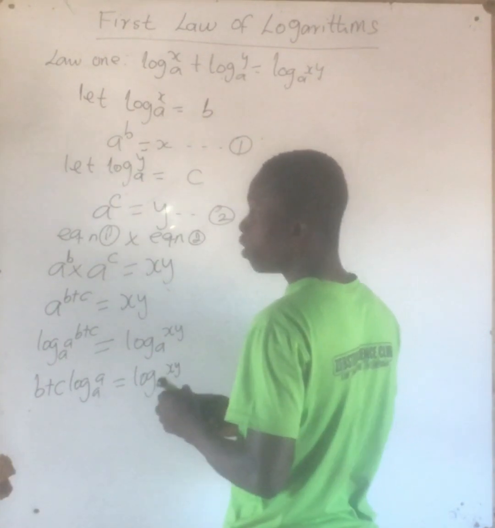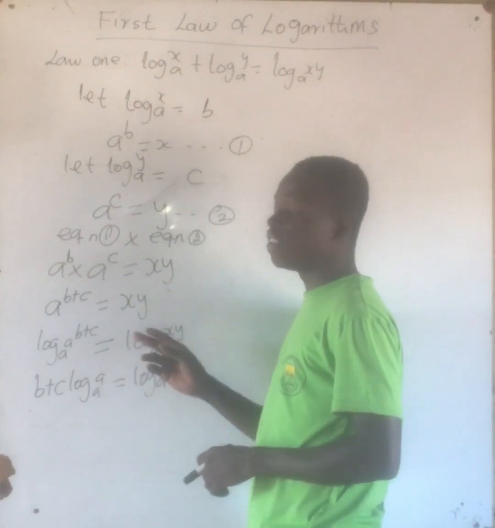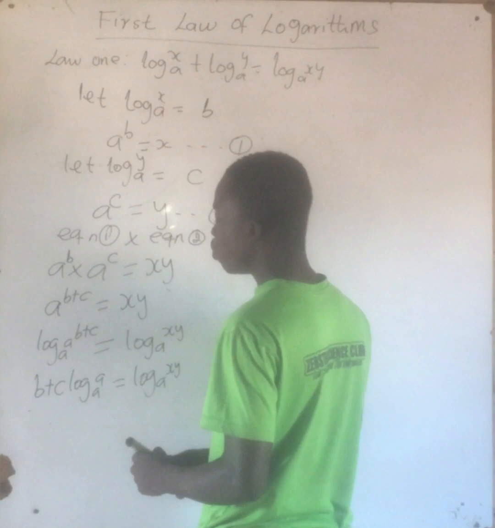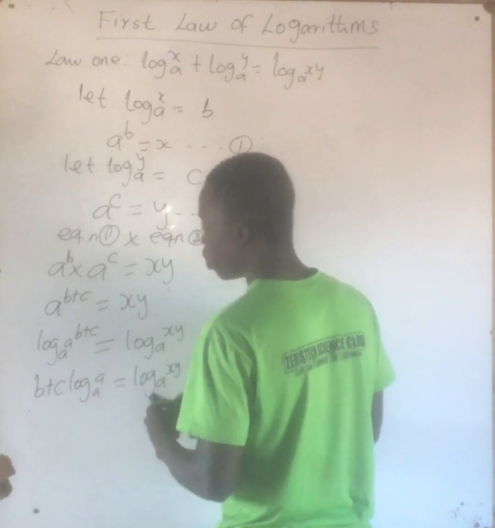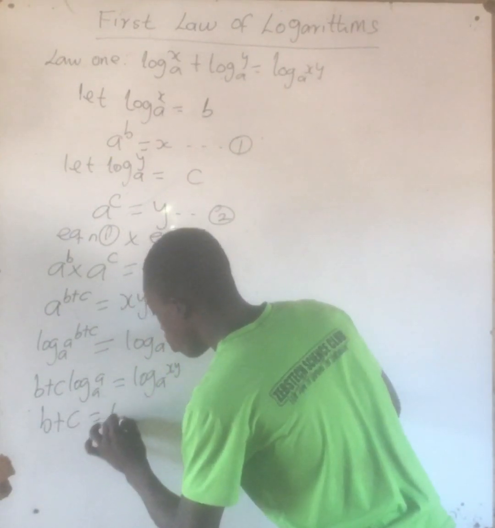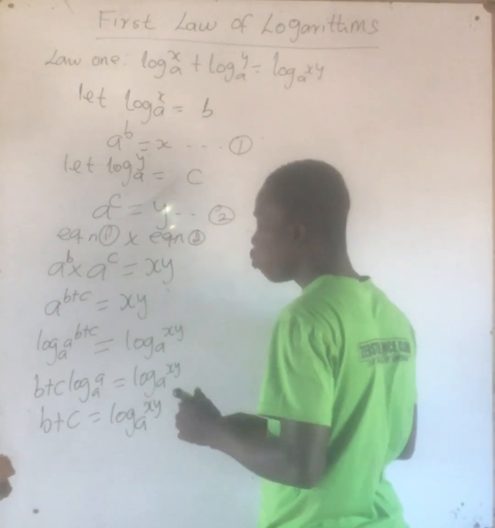So with this, remember the rules of logarithms. Log of a number to the same base will always give you 1. So therefore 1 times (b plus c) will still give us b plus c. So that will be b plus c to be equal to log base a of xy. So we are almost there.